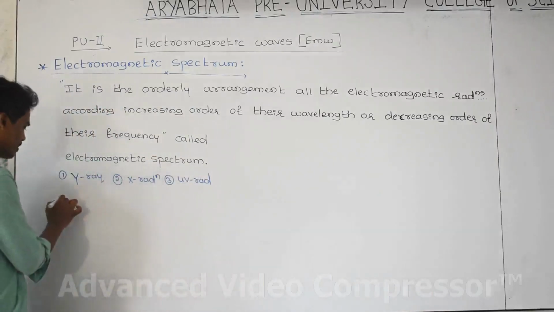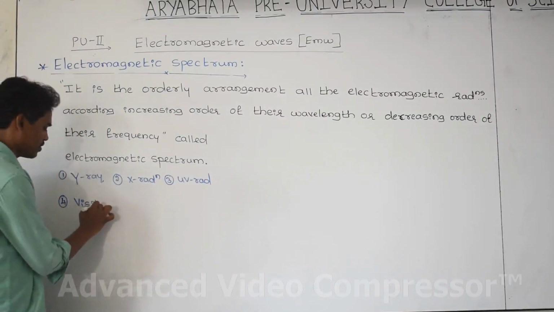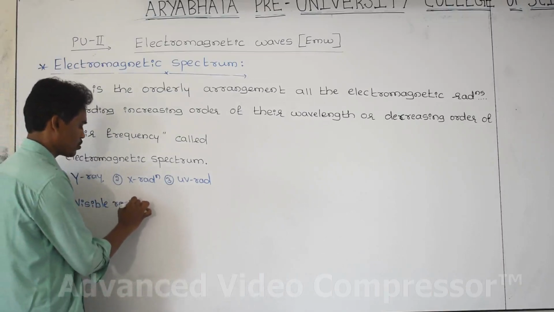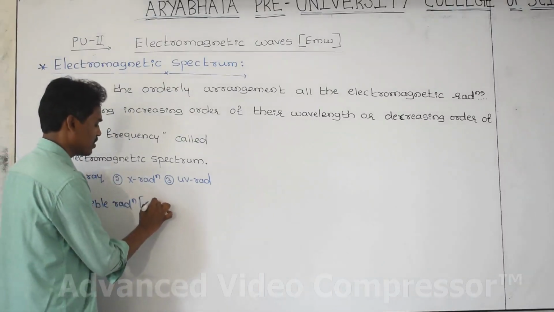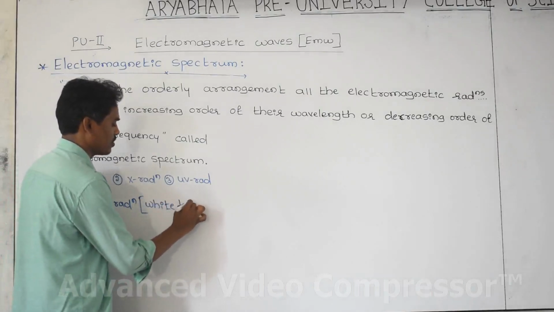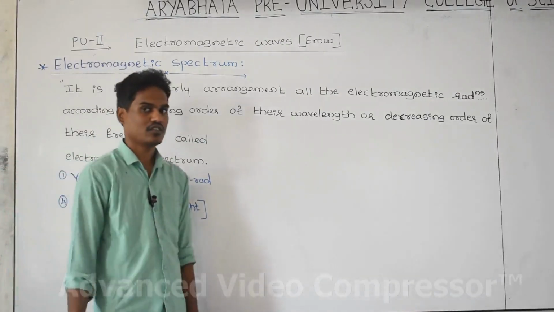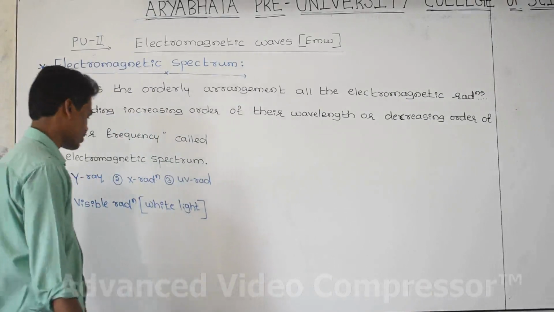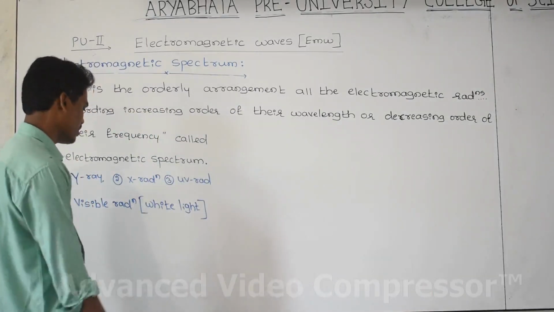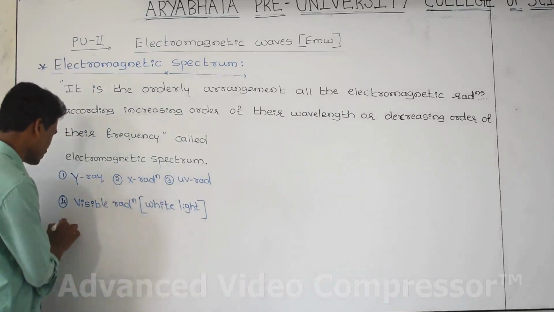And the fourth one is visible light, also called white light. White light is also called visible light because the light which can be seen by our eyes is called visible light. Visible means it can be seen, that's why it is named visible.